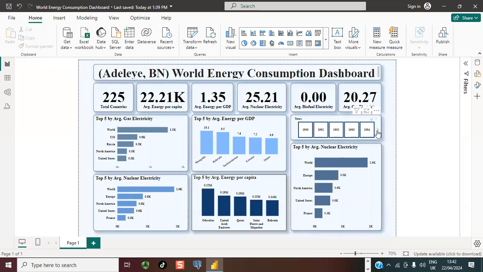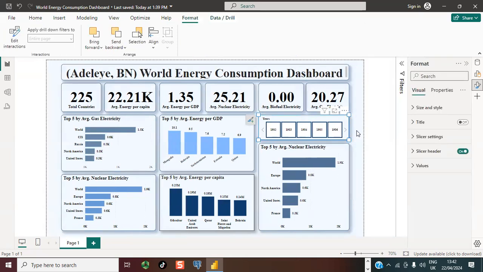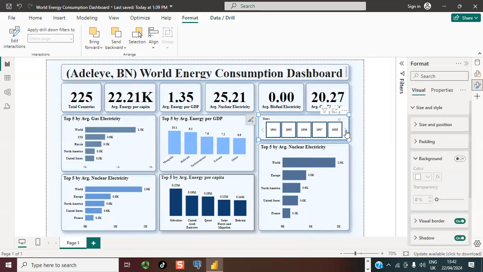Now, the slicers I used are the years. So I'm going to try to maneuver to more recent years. Let me see if I can just move on to maybe year 2000 and see what the statistics will be for year 2000 or something close to that period, because I realized that in the early years, there were not enough statistics to get any insights from.